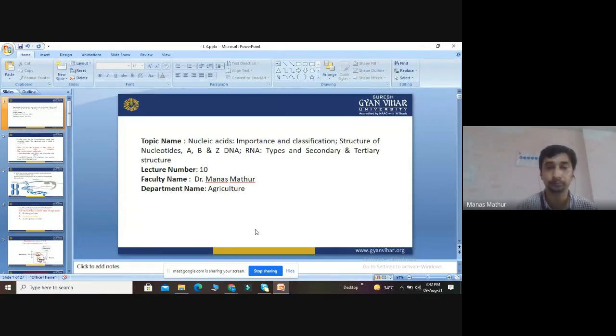Again, welcome to all. So today our next topic is the next biomacromolecule, that is nucleic acids. We have discussed proteins, lipids, carbohydrates, and enzymes. So the last portion of this biochemistry involves nucleic acids, their importance and classification, and the structures of nucleotides, types of nucleotides, DNA, RNA, and secondary and tertiary structure. In this topic, we will completely study nucleic acids as major macromolecules.